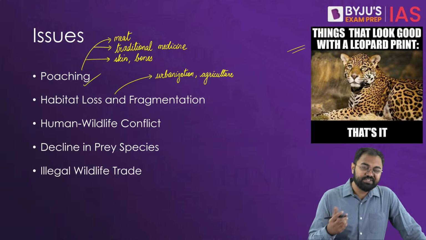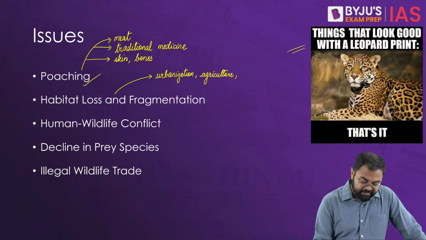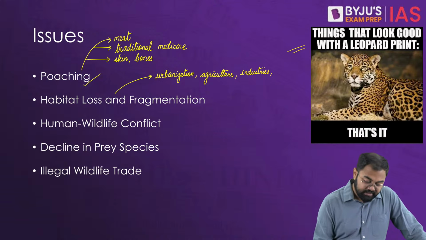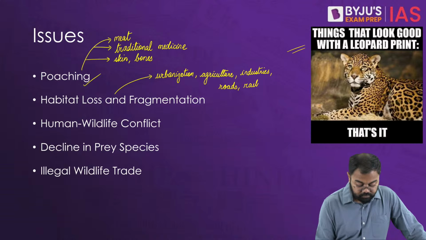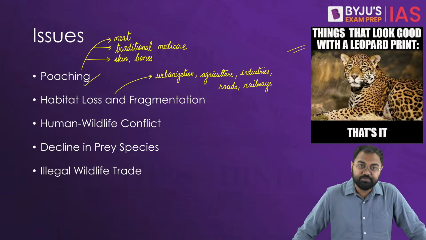For example, industrial expansion or industrial development also leads to it. So I'll write this also, industries also lead to it. Then construction of roads and railways also leads to this problem. So there are all these construction activities which can cause problems for them.